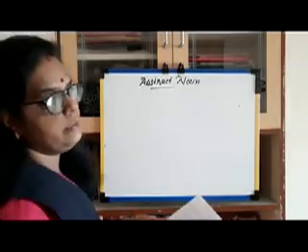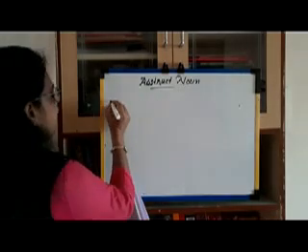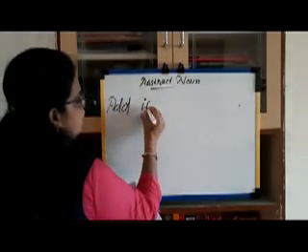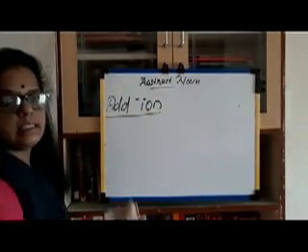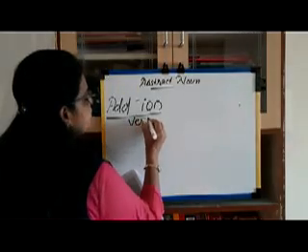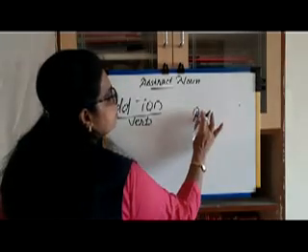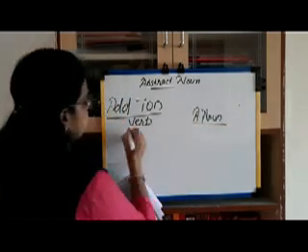Now we are given some verbs. To verbs we add -ion, and we get an abstract noun.